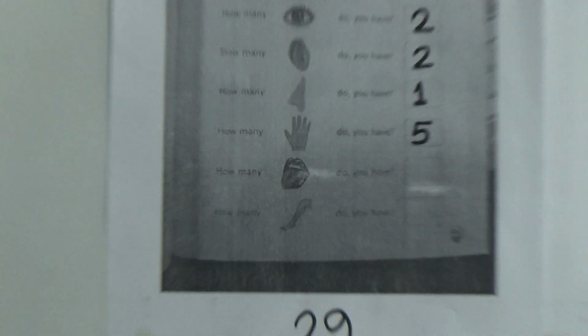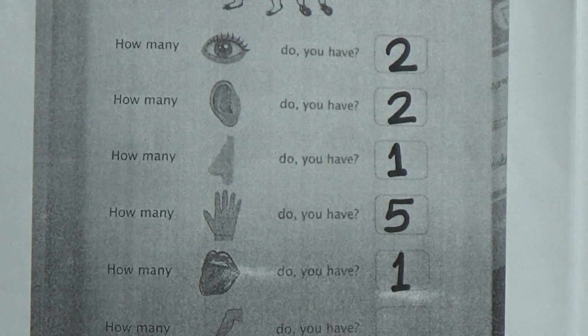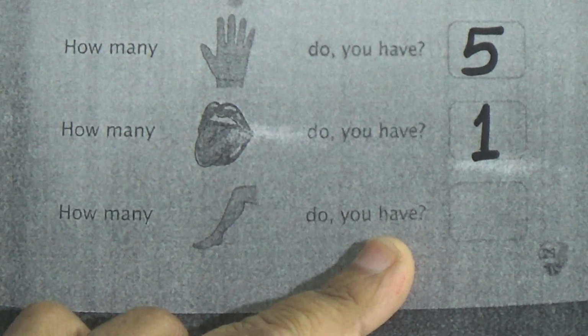Now we have 2 questions remaining here. The picture is so blurry. I'm really sorry for that. It's the picture of tongue. How many tongues do you have? Look, we have only 1 tongue. So you should write down 1 here. Now, my dear students, this is legs. How many legs do you have? We have 2 legs. So you should write down 2 here in this blank.